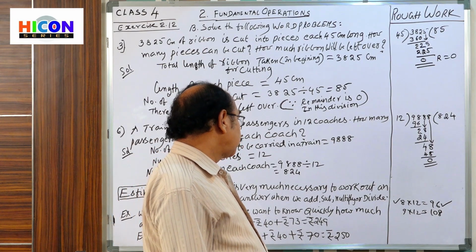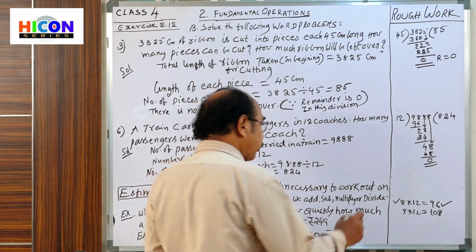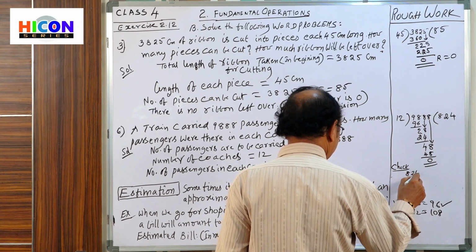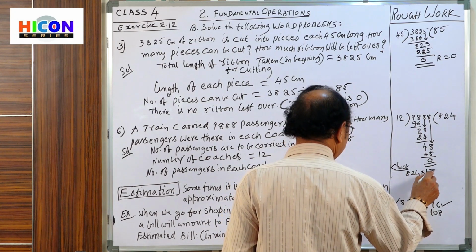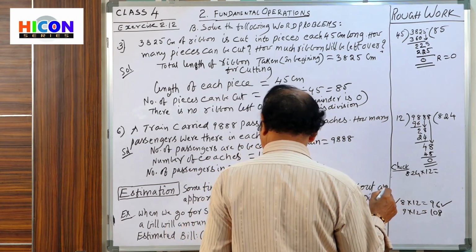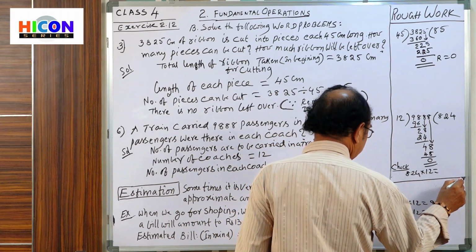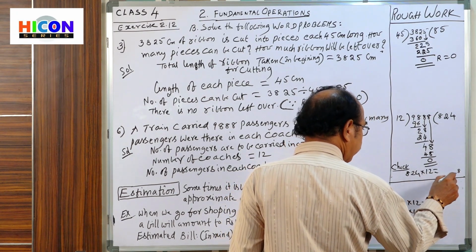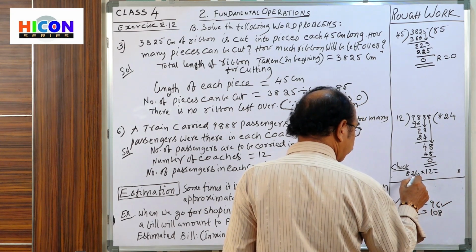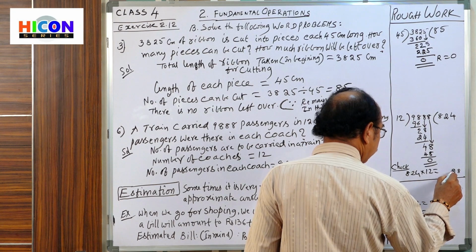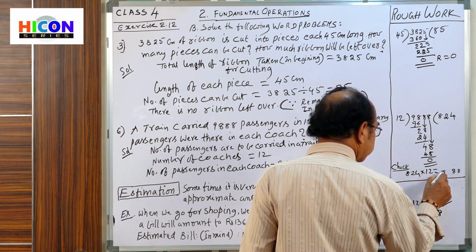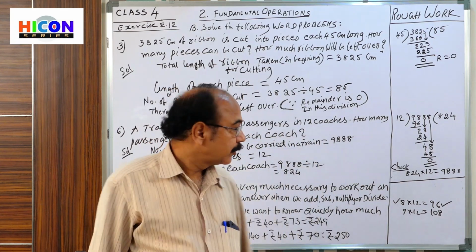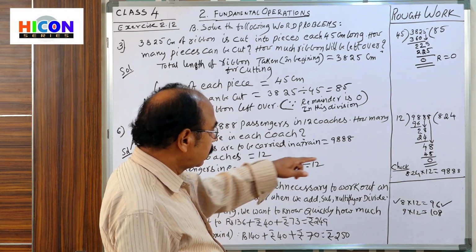If you want to check your answer, multiply 824 with 12. You see, children, here. 12 fours are 48. 8 we write here, 4 is carried. 12 twos are 24 plus 4, 28. 8, 2 is carried. 8 twelves are 96 plus 2, 98. 9,888. So this is the work for checking.